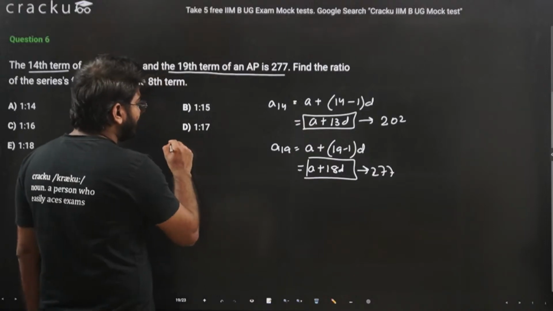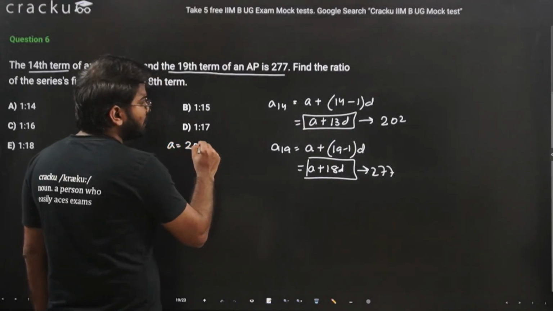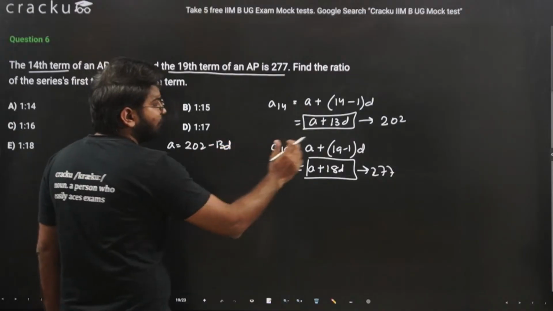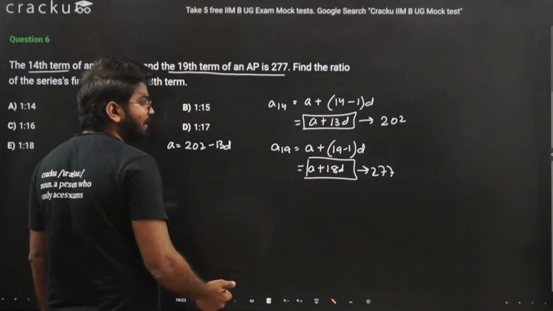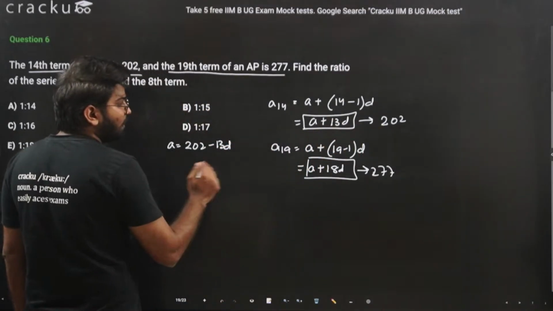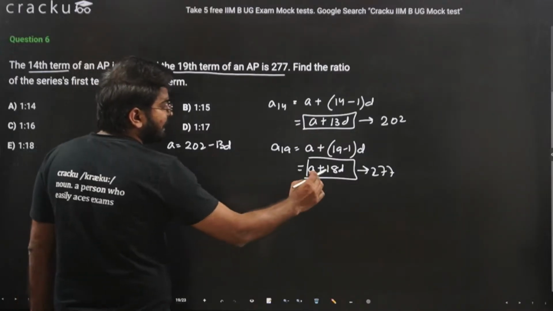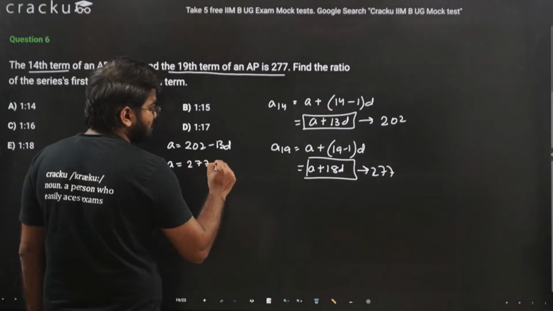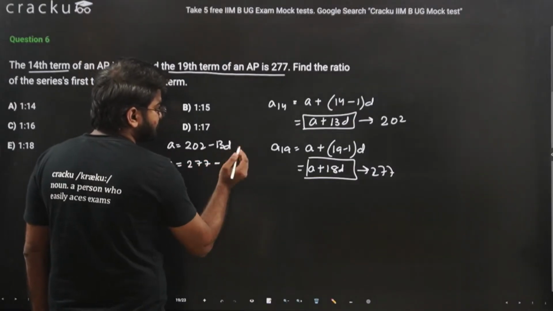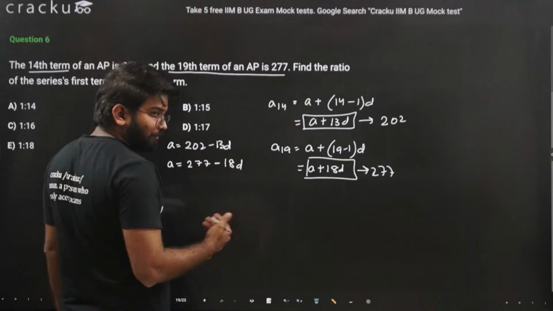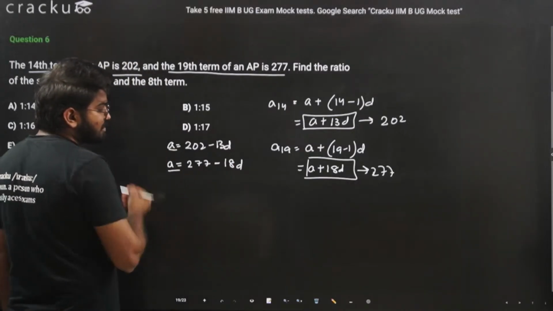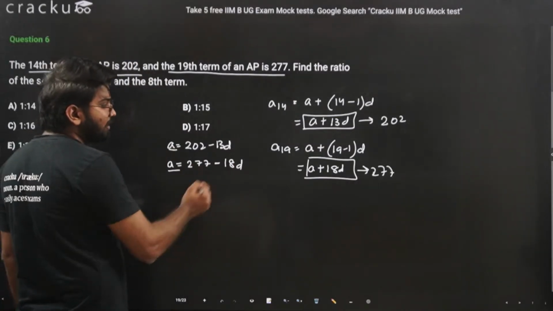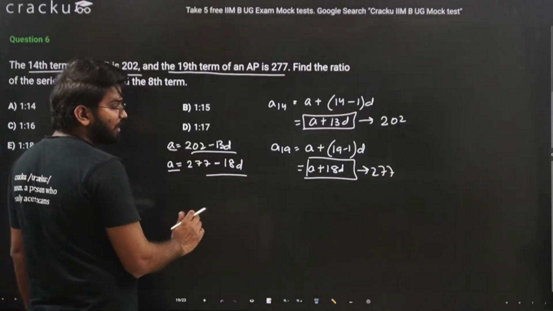From the first equation, A plus 13D is equal to 202, so we can say that A is equal to 202 minus 13D. Similarly, if we take 18D to the other side, this will be 277 minus 18D. If the left hand side is equal, the right hand side also has to be equal.